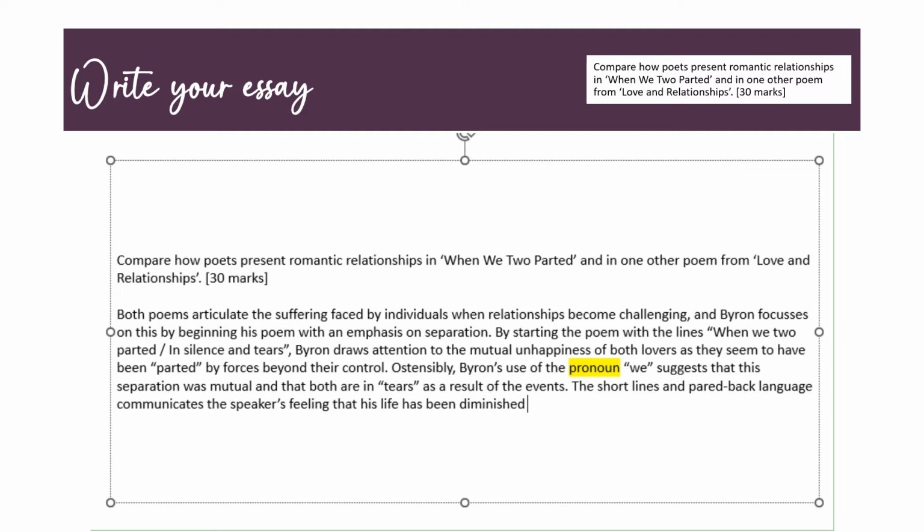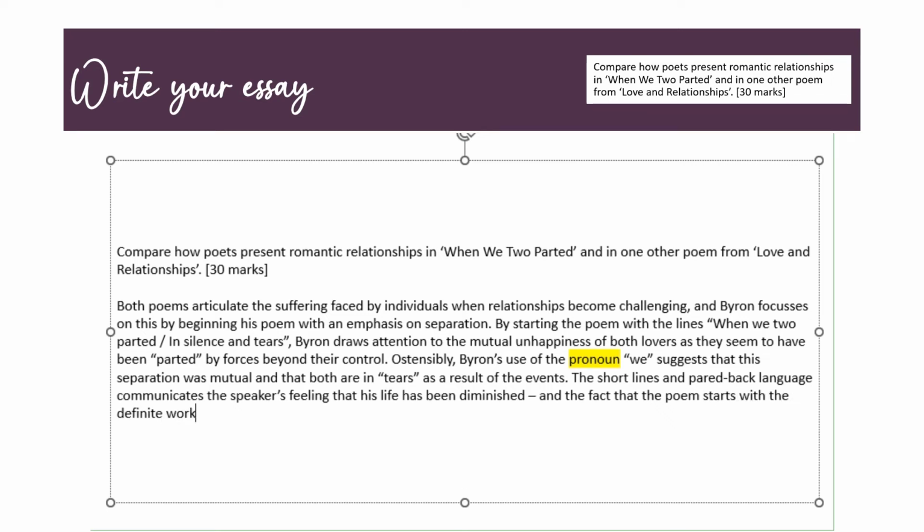You know, it's really quite simplified, pared back. And then when I say his life has been diminished, the speaker feels that losing his lover has really reduced his quality of life. And then I'm going to add on here the fact that the poem starts with the definite word when, tells us that this relationship is definitely in the past.